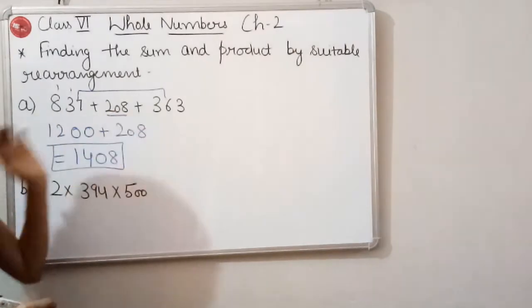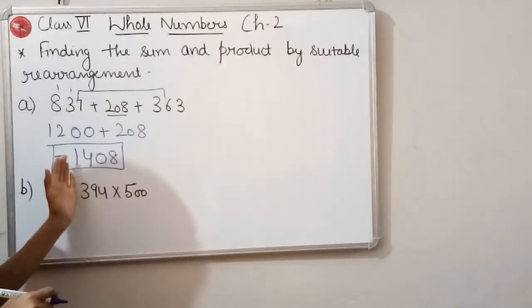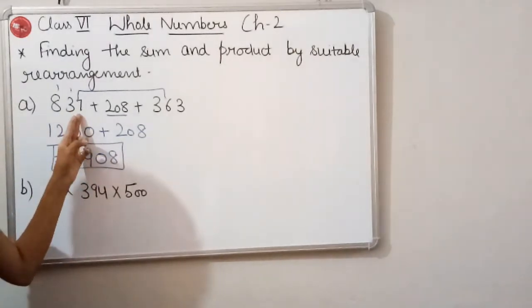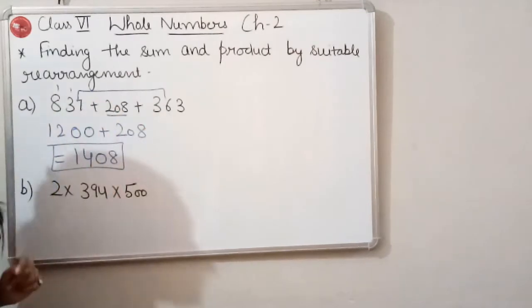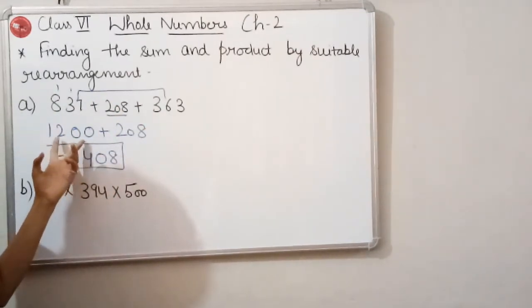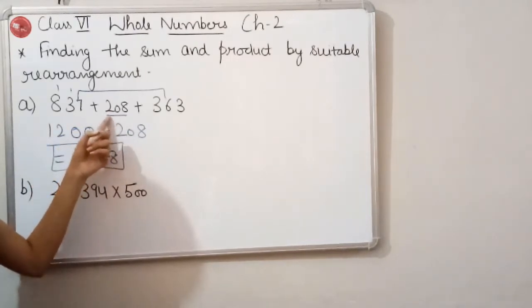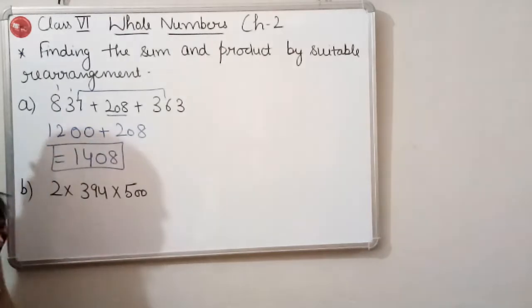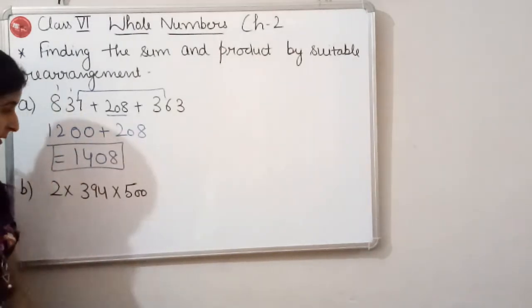We just have to make the groups of two numbers so that we can get more and more zeros. So we have made the group of this 837 and 363 and we are getting the two zeros here, and then we will add the left number to 1200 and the answer will be 1408.